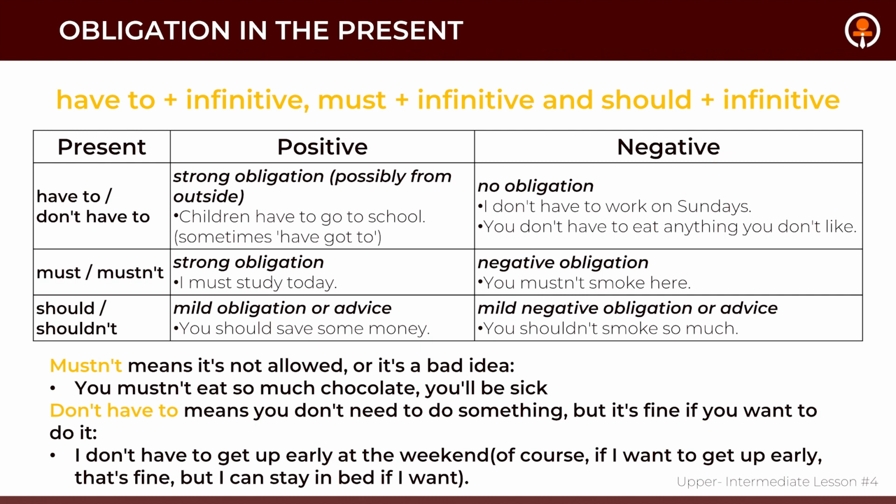So when you're forming a positive sentence and you're talking about strong obligation, you can use have to. Children have to go to school. It's a strong obligation, probably imposed from the outside. Must and must not. It's a very strong obligation too. For example, I must study. It's a very strong obligation. What about should and should not? It's kind of a mild obligation or advice.